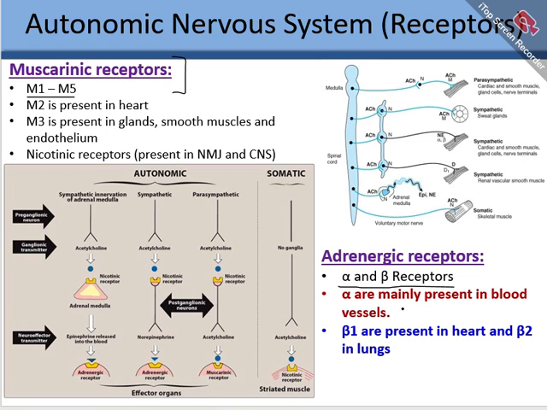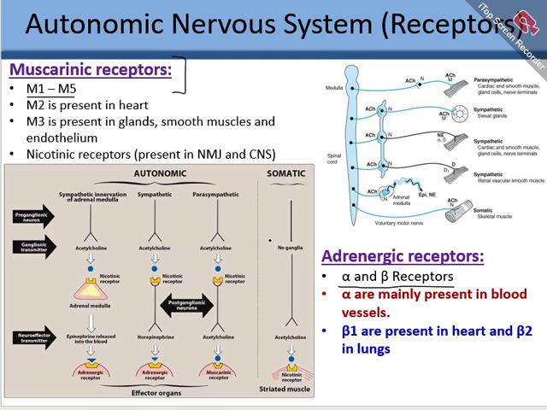Alpha receptors are mainly present in blood vessels, whereas beta 1 receptors are present in the heart, and beta 2 receptors are present in the lungs. So here this diagram is showing you the whole picture of the autonomic and somatic nervous system. Now we can also see a difference between the somatic and autonomic nervous system.